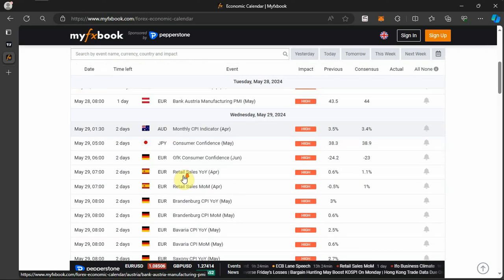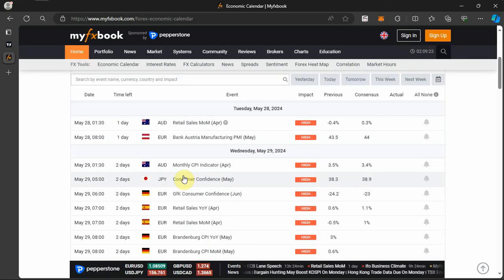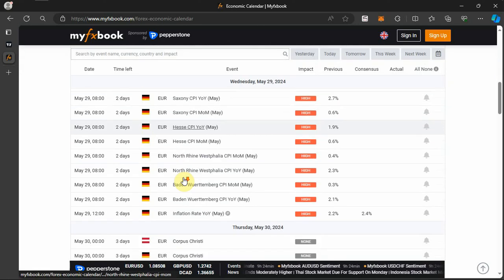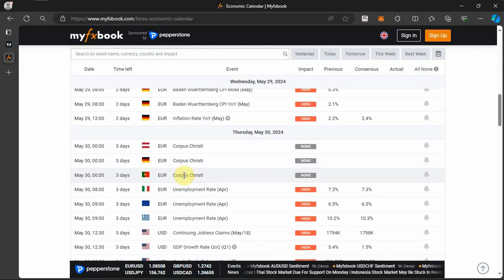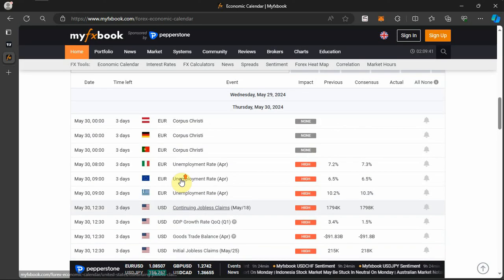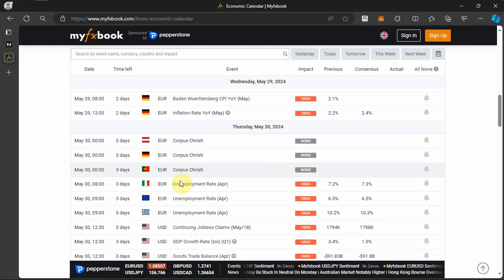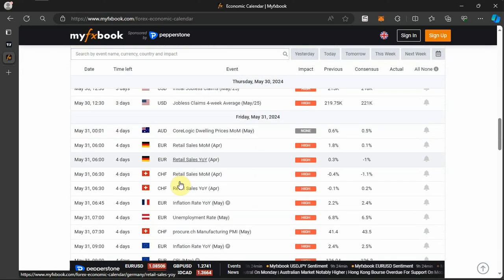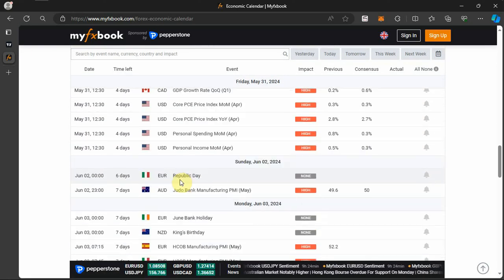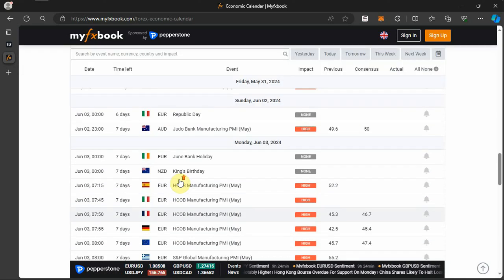But for the real move, we're going to start on Wednesday. So expect some injection of liquidity for Euro pairs on Wednesday. Then for USD pairs, you expect a real movement to happen on Thursday and Friday. So Tuesday, Wednesday, you are likely to see a fake out. That is one way you can use the high impact news to predict movement on the market. So you take note of that.